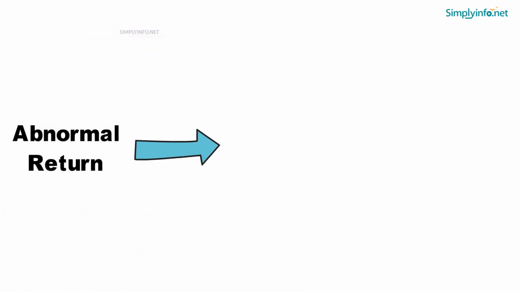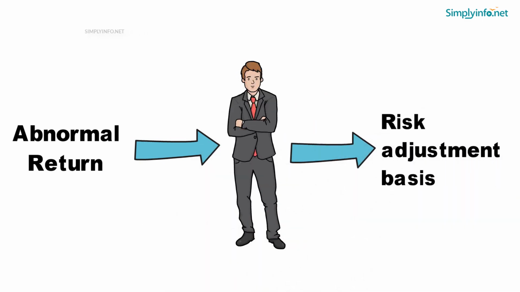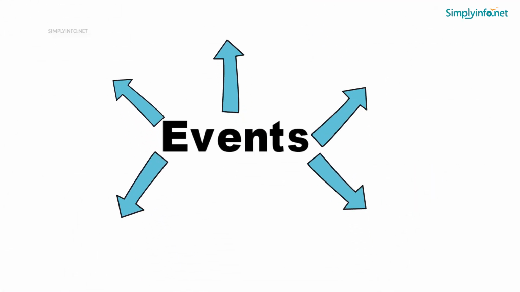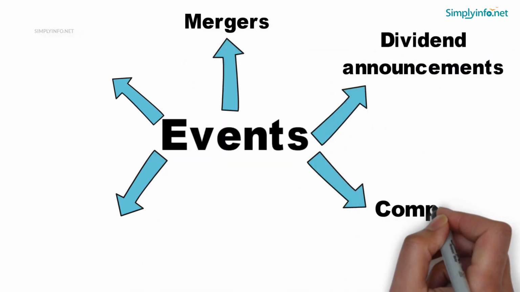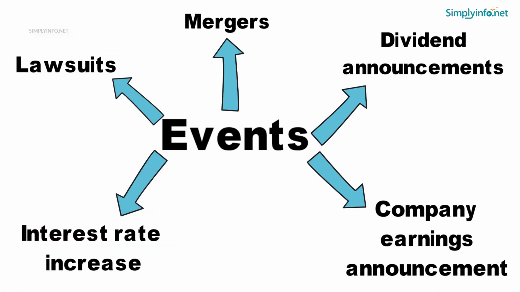Abnormal returns can help to identify the portfolio manager's skill on a risk-adjusted basis. Abnormal returns are sometimes triggered by events. These events can include mergers, dividend announcements, company earnings announcements, interest rate increases, lawsuits, etc.